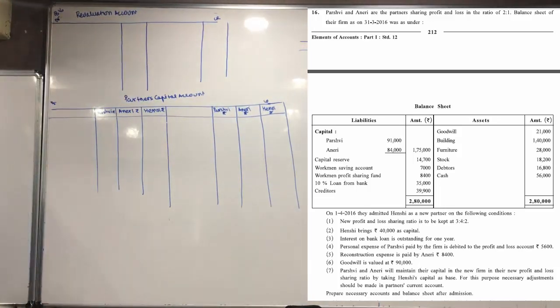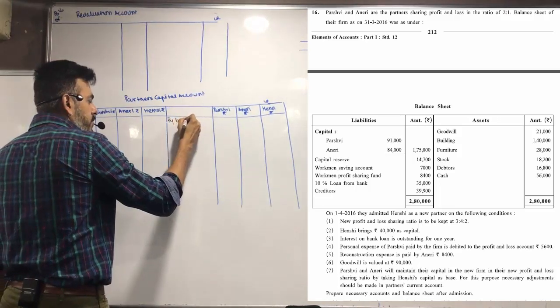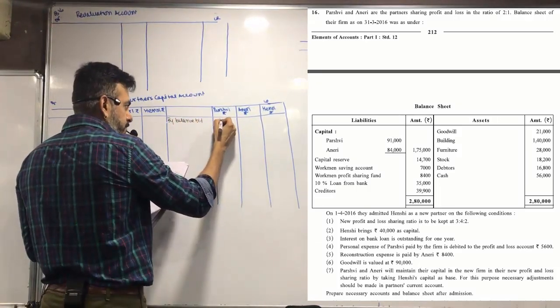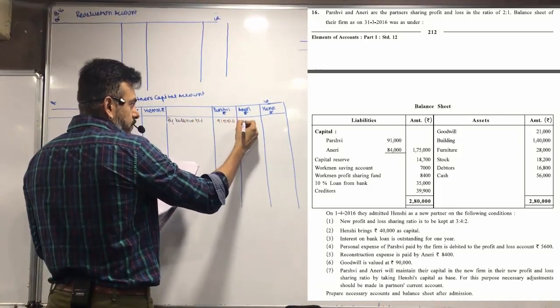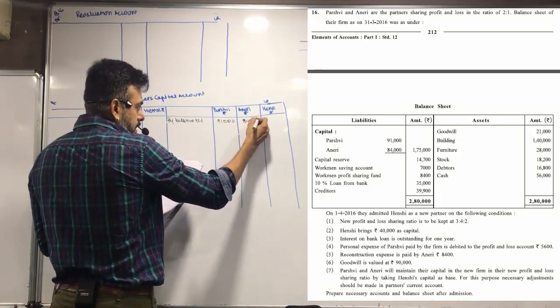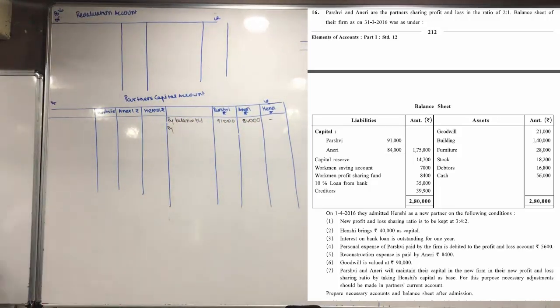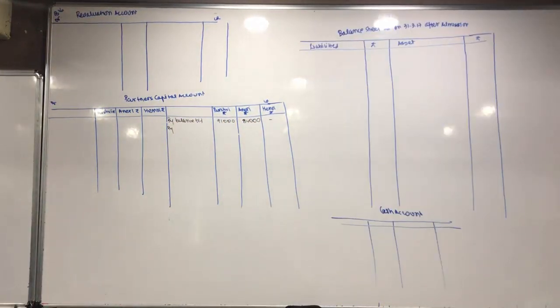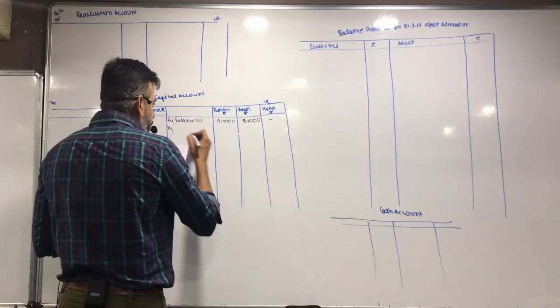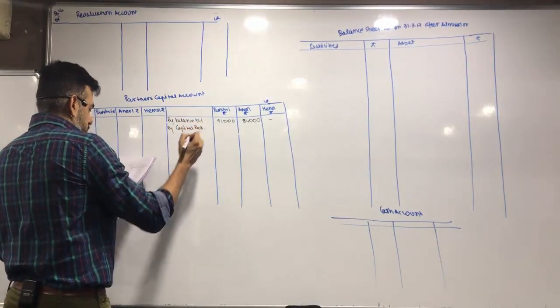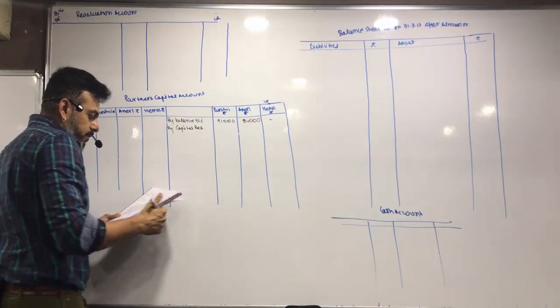Okay, let's start the sum by balance. Brought forward 91,000 and 84,000. By capital reserve 14,700.